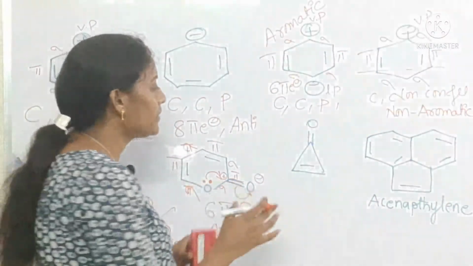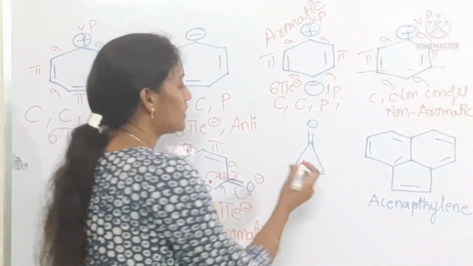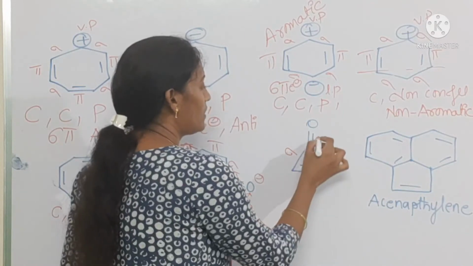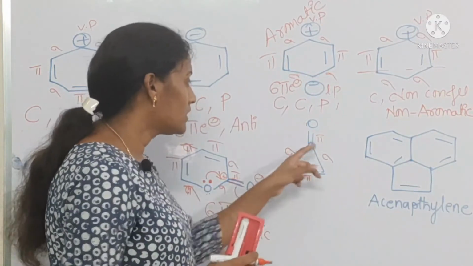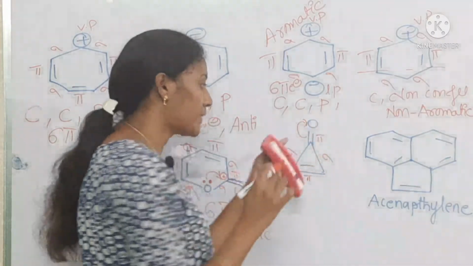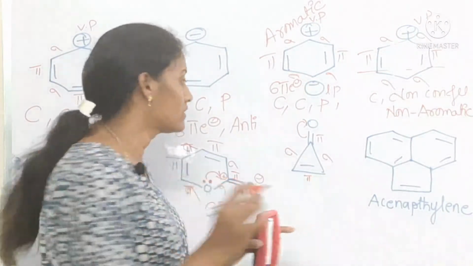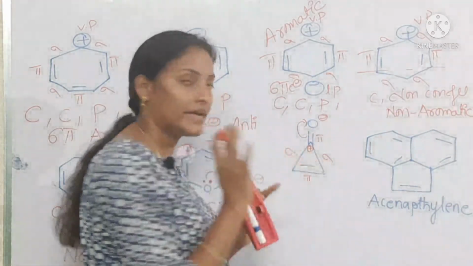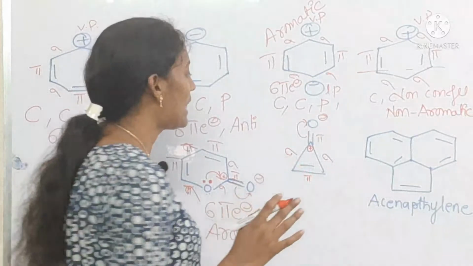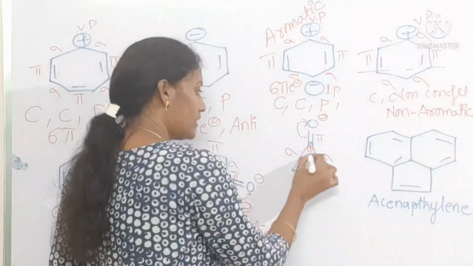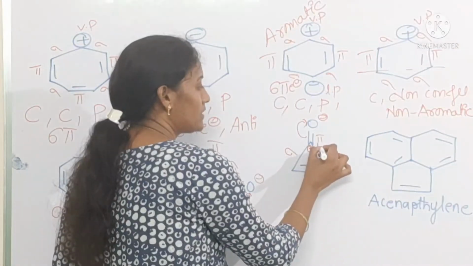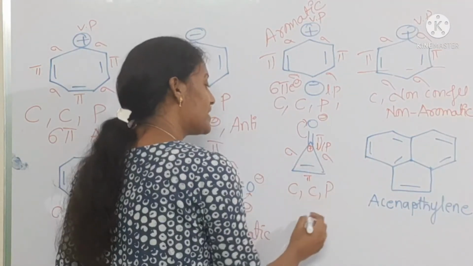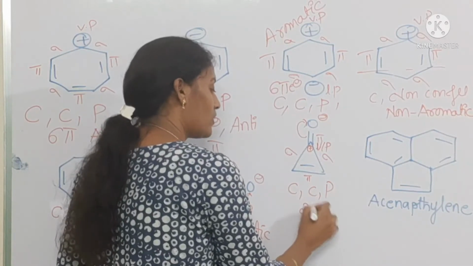compound. Okay, coming to this one, see here also pi, sigma, this is pi, but here this double bond, I mean this pi electron is also not involved in conjugation. If it goes that side, that oxygen gets negative, this carbon gets positive charge. So what happens here, see, that means this is the vacant p orbital. So cyclic, conjugated, planar, that means it's, I mean 2 pi electrons, it's an